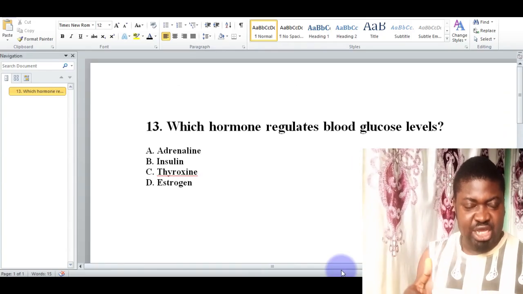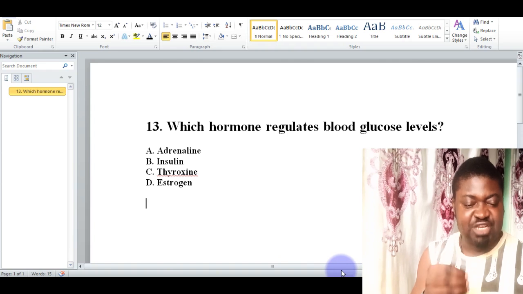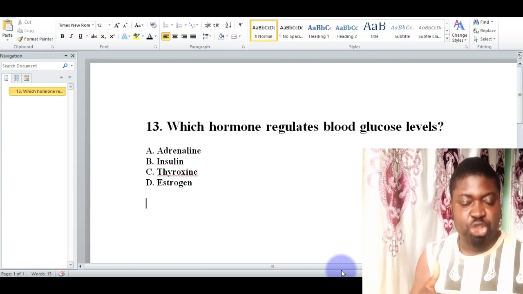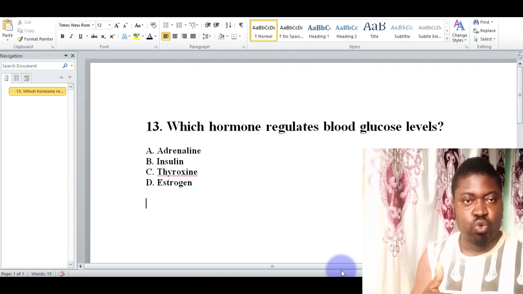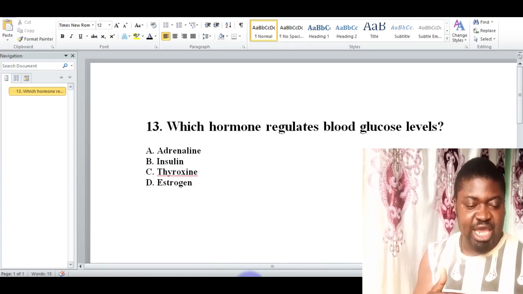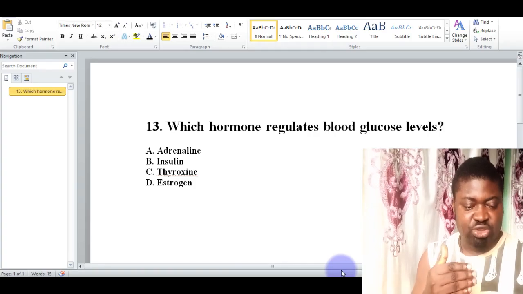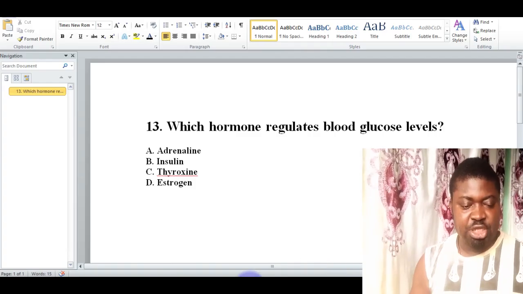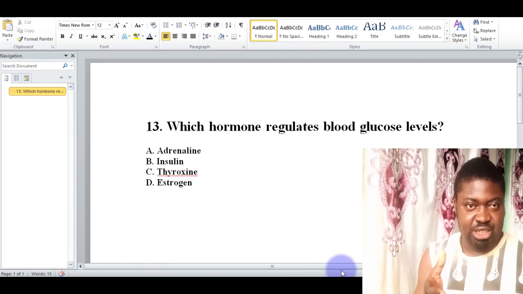Which hormone is responsible for regulating blood glucose level? Which hormone regulates blood glucose level? We have option A, adrenaline, option B, insulin, option C, tyrosine, and D, estrogen. Which is correct? The correct option is insulin.